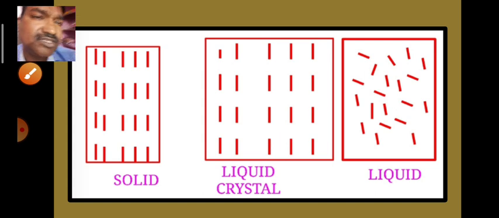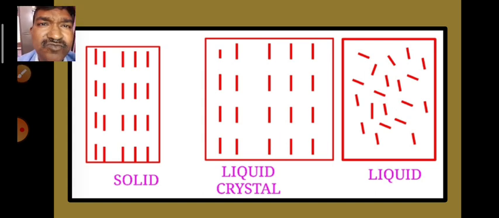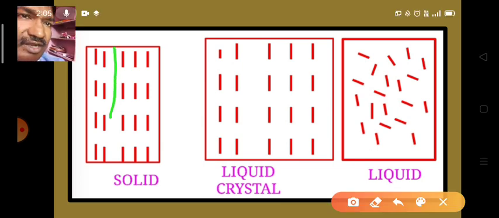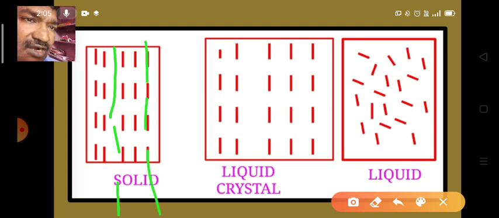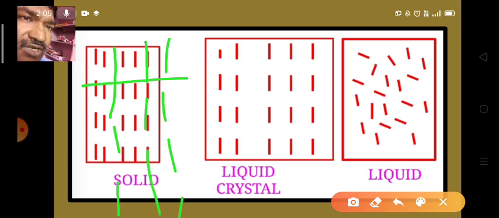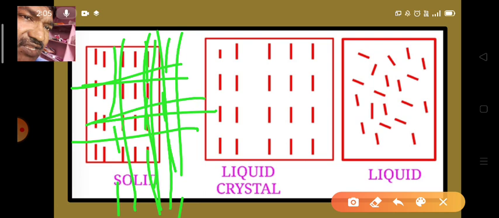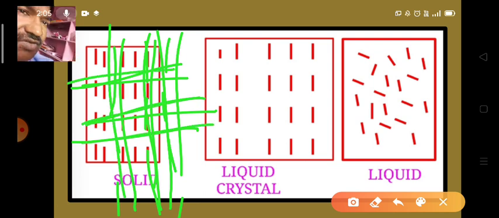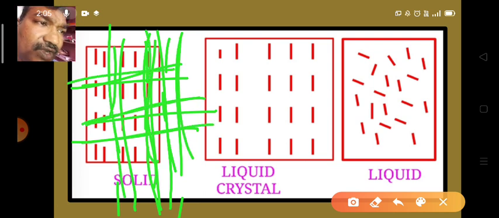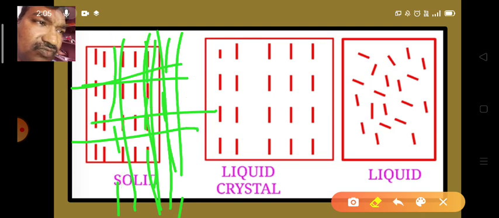Now this picture clearly shows how a solid changes into a liquid crystal and then into a liquid. Look here. We know very well that in solids all the particles are arranged in a particular order. We observe a particular order in the solids, horizontally as well as vertically.